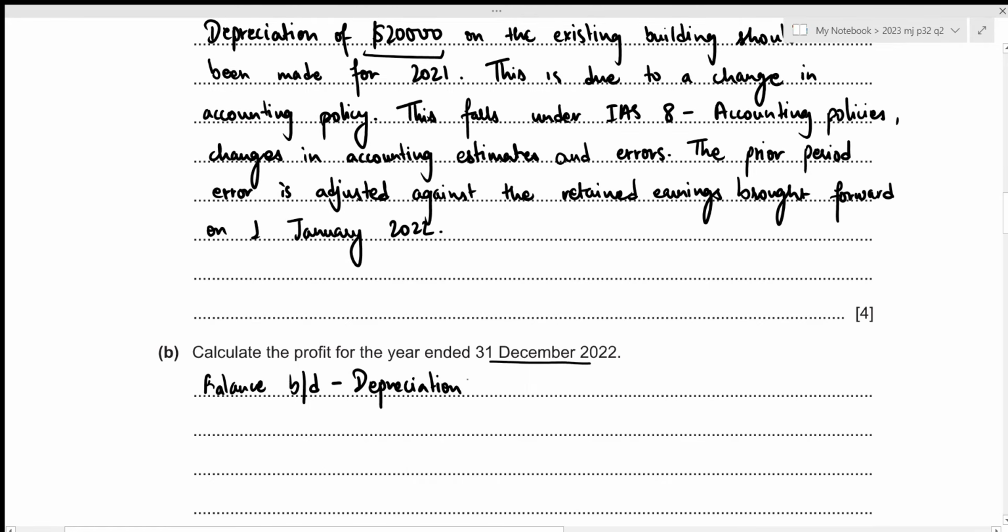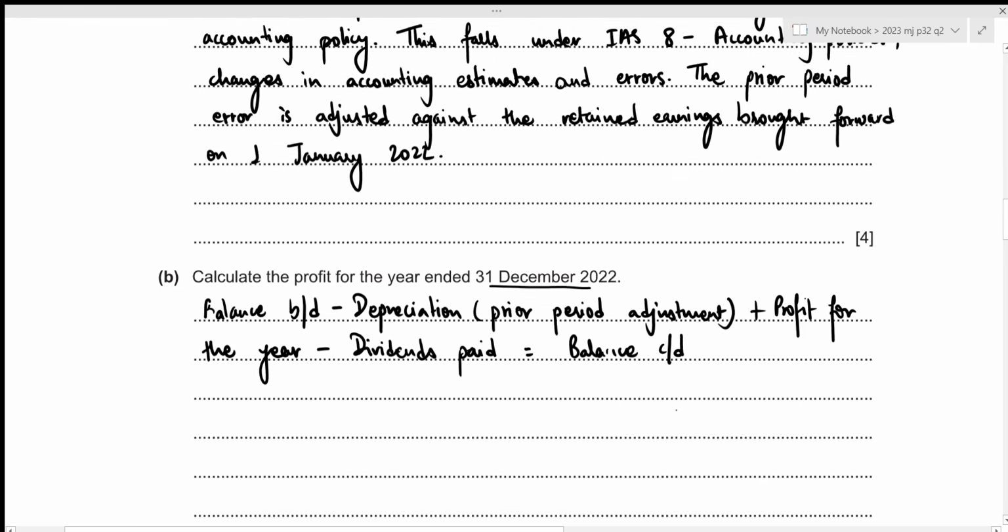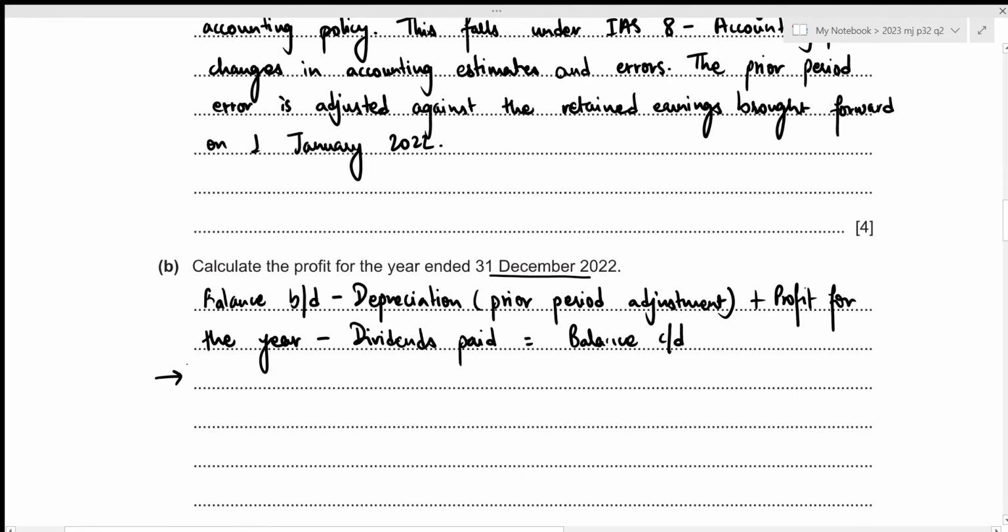Or we can also term it as prior period adjustment. Then we used to add our profit for the year, and subtract all of the dividends paid, and this will result in our closing balance of the retained earnings. And remember that in this case we're given the increment, and that increment is just the difference between our closing balance and the opening balance. So I'm just transferring this term to the next side. So we'll start with depreciation, so that will be minus 20,000.